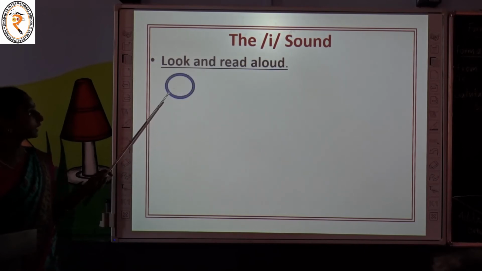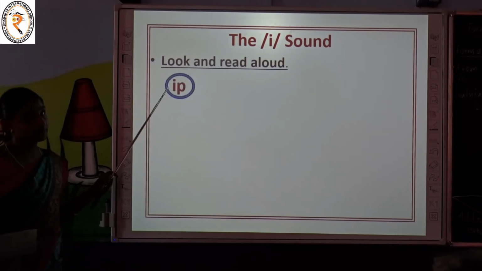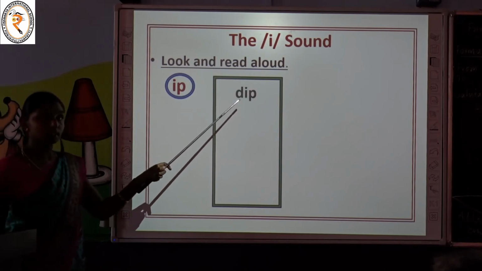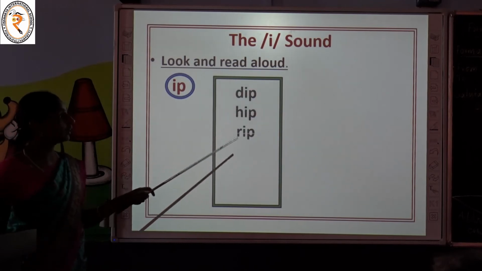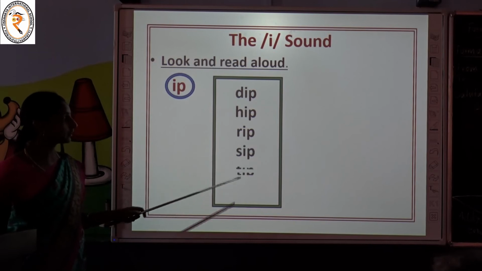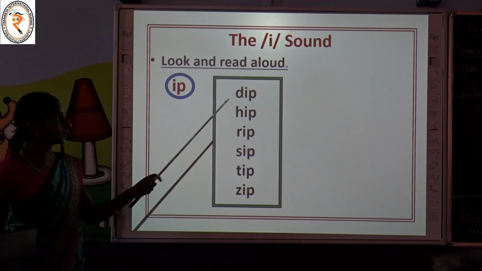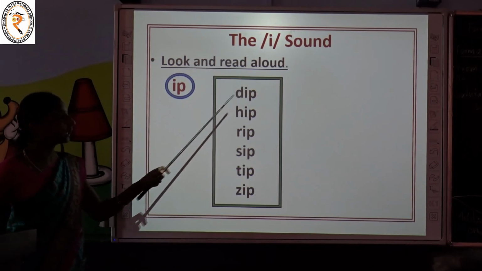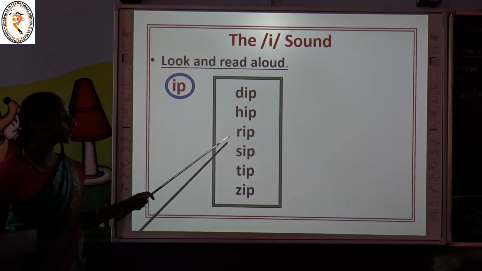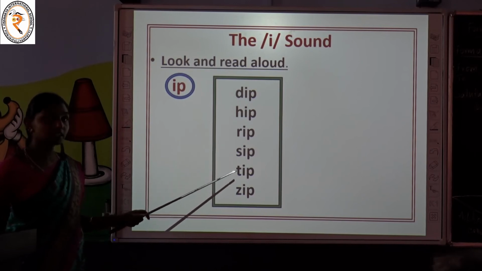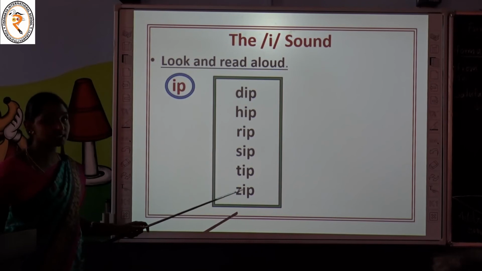Words which end with the letters IP. Are you ready? Read with me. DIP, dip, hip, rip, sip, tip, zip. Shall we read it once again? Come on. DIP, dip, HIP, hip, RIP, rip, SIP, sip, TIP, tip, ZIP, zip.